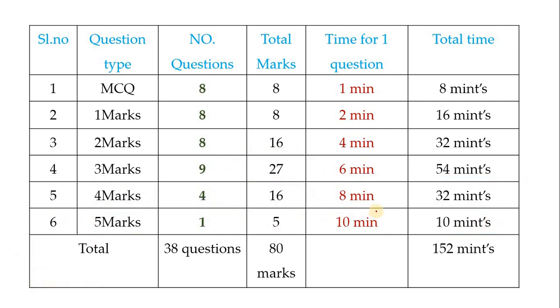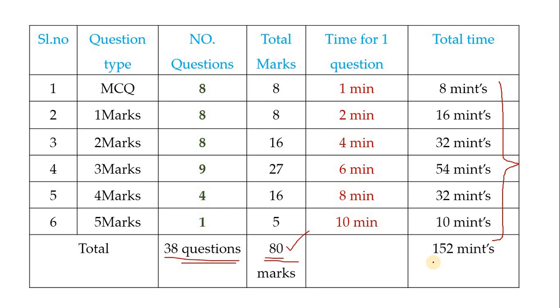Now what you have to understand here is, see, a total of 38 questions will be there in your question paper and the total marks is 80. But time management, see what I have mentioned here. The total time to write the maths exam is 3 hours 15 minutes, children.